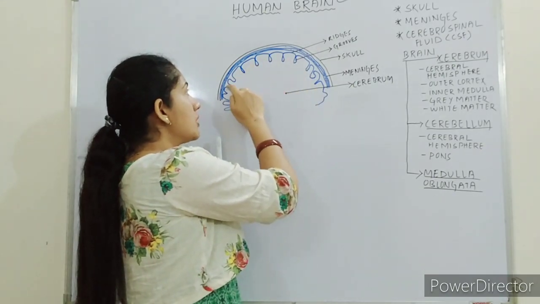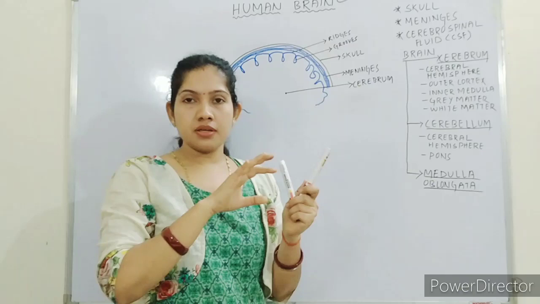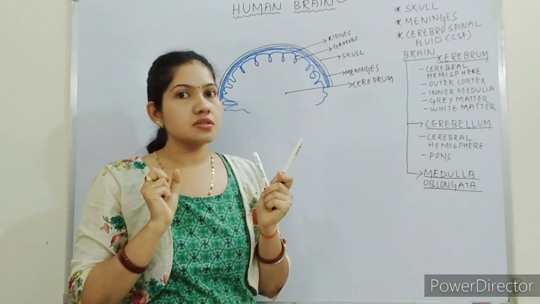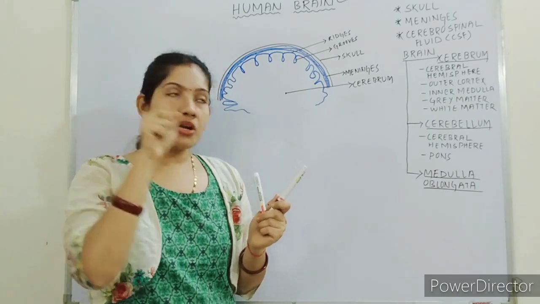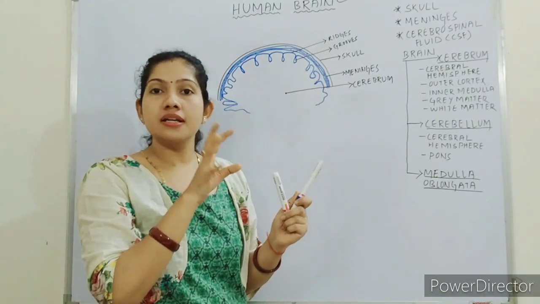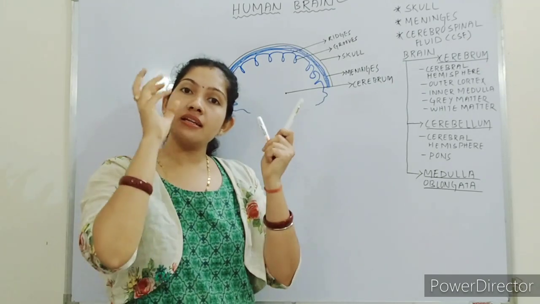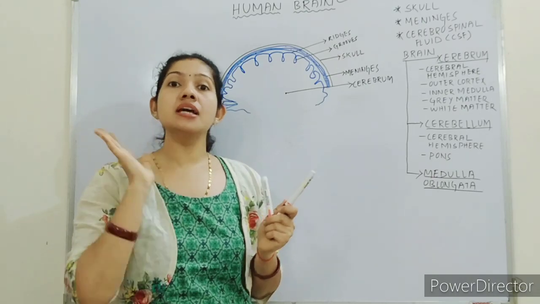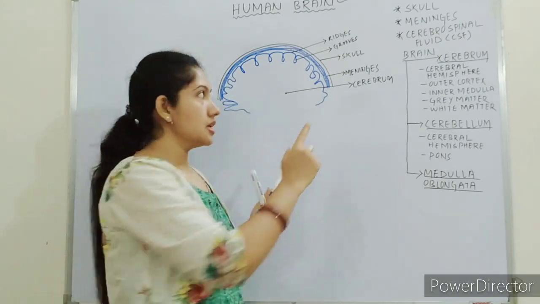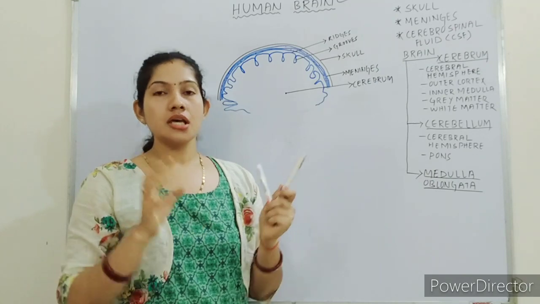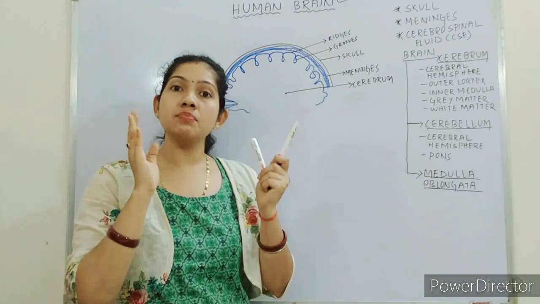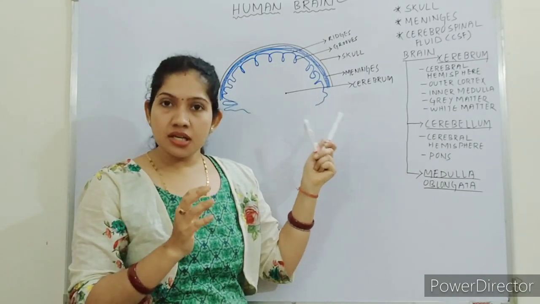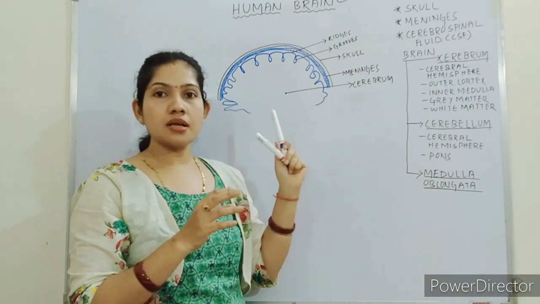It can have a number of neurons. If the surface were plain, then it could not hold that many neurons. That's why it has ridges and furrows, so that it can have a large number of neurons. There are around 9 billion neurons present inside the cerebrum.